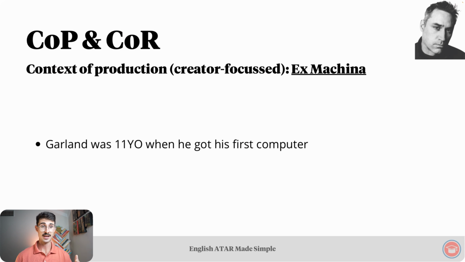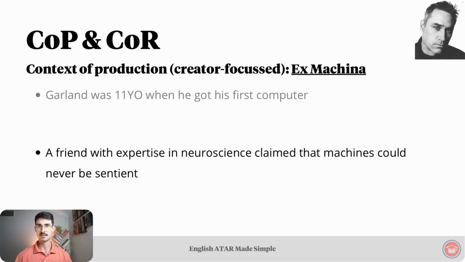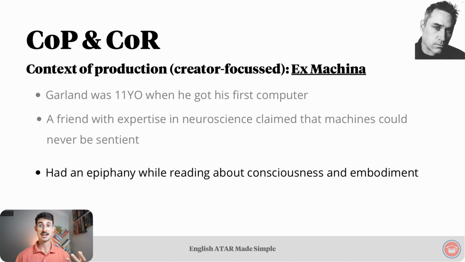One of the important factors for Garland that influenced his production of Ex Machina was the fact that when he was 11 years old, his parents bought him his first computer, on which he started to do some basic coding. As Garland was doing some coding on this computer, he started to think that the computer had its own mind. Garland later in life had several discussions with a friend who had expertise in neuroscience, who claimed that machines could never be sentient, which means able to perceive and feel things. Later on, Garland had an epiphany for the idea of Ex Machina while reading a book about consciousness and embodiment.